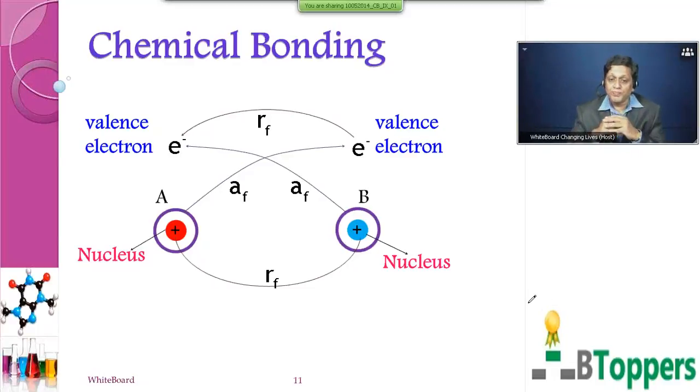Now children, we will be showing you a video depicting how the potential energy plays out as the atoms approach one another to form a chemical bond.